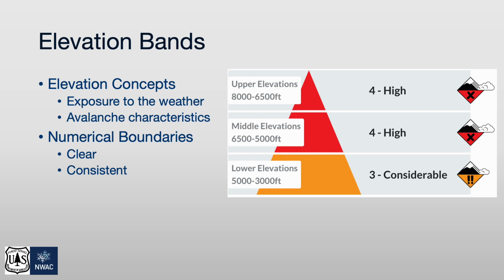Understanding both will help you identify where you are in the mountains. Our elevation band concepts are based on 2 primary factors: exposure to weather and avalanche terrain characteristics. These concepts are consistent across all of NWAC's forecast zones. We also provide numerical boundaries for each elevation band. These numbers indicate the general bounds of each band within a zone. We use numbers to provide clear and consistent communication to you, the user.